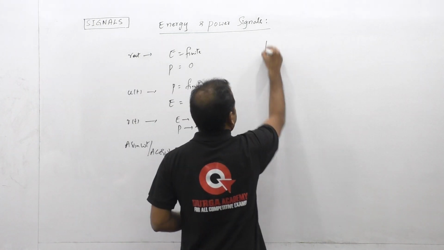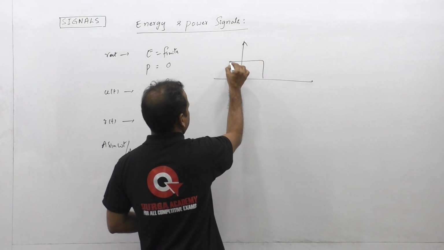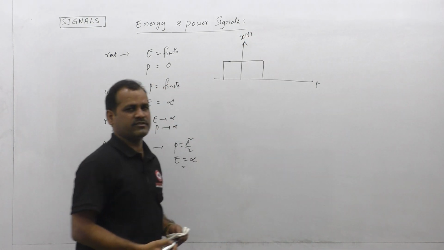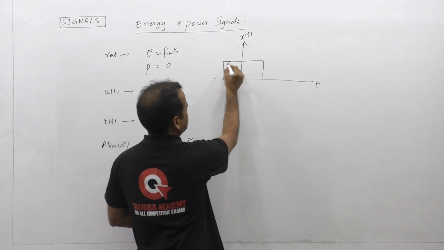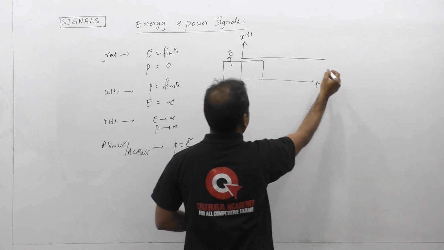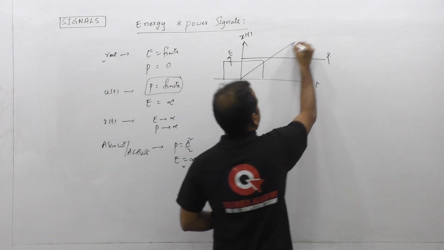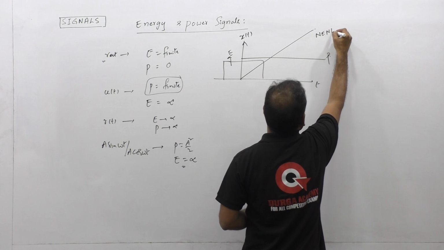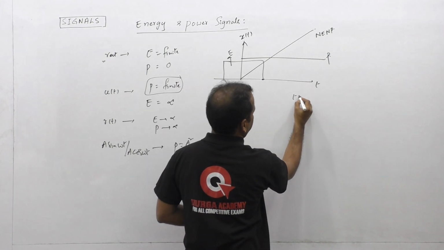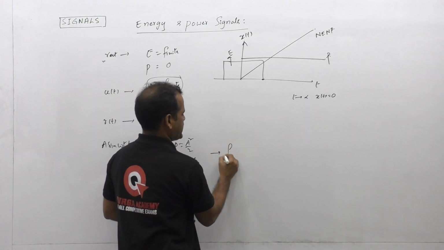If we observe, for a given signal x of t, keeping the graph in our hand, we can conclude whether the given signal is energy signal or power signal or neither energy nor power signal. This signal is an energy signal, that is the rectangular function. Step function is a power signal, power is finite. Whereas ramp function is neither energy nor power signal. If you observe, this signal does not exist as t tending to infinity. As t tending to infinity, x of t is 0 here. That means this is a finite duration signal.